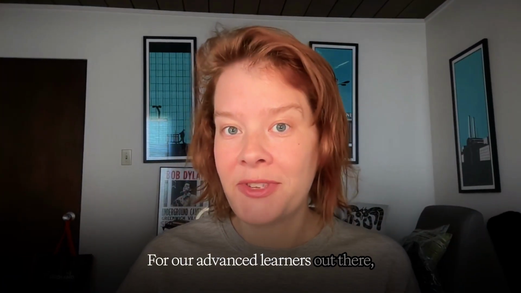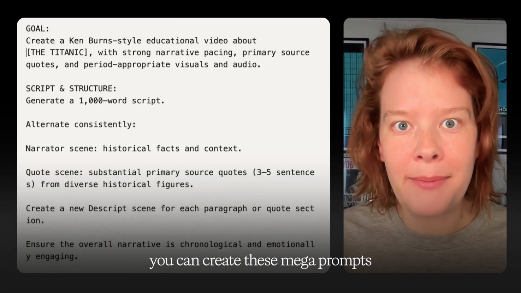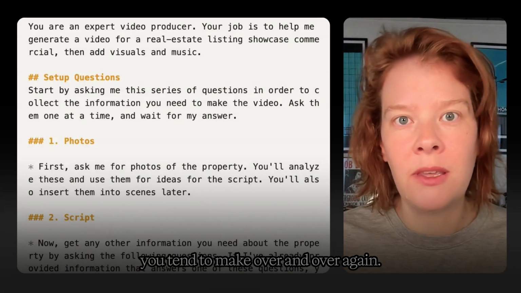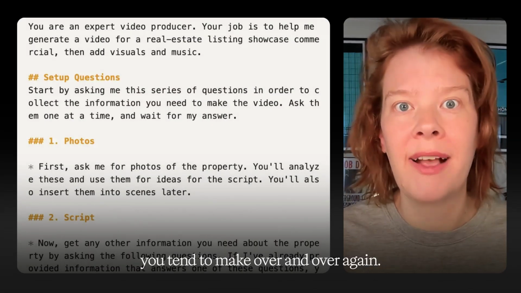For our advanced learners out there, you can create these mega prompts that generate something from nothing, or automate a workflow of a video that you tend to make over and over again.